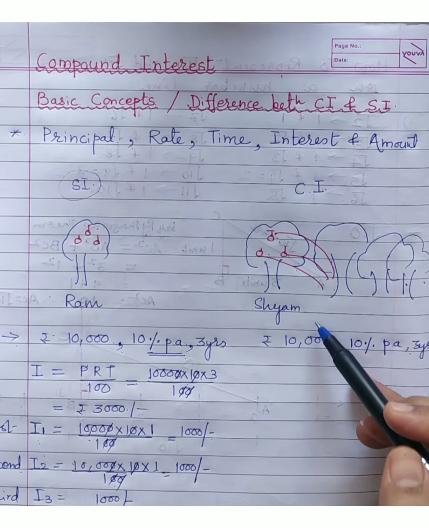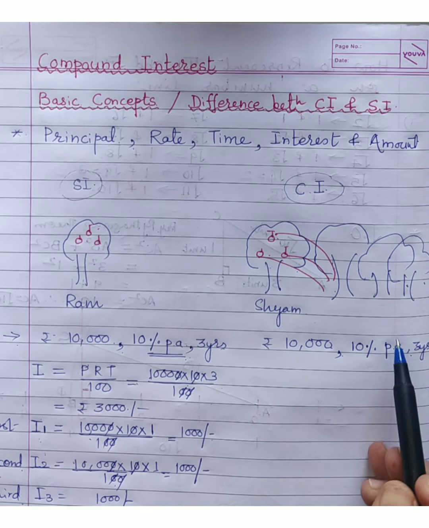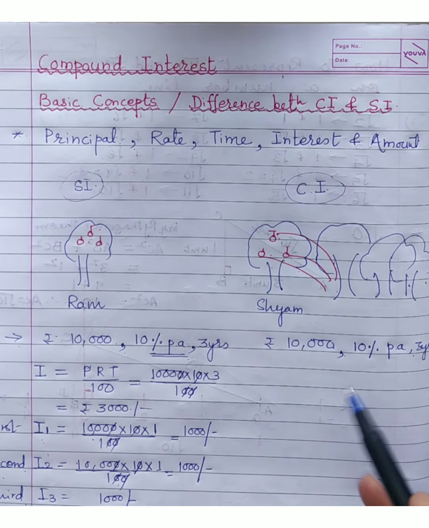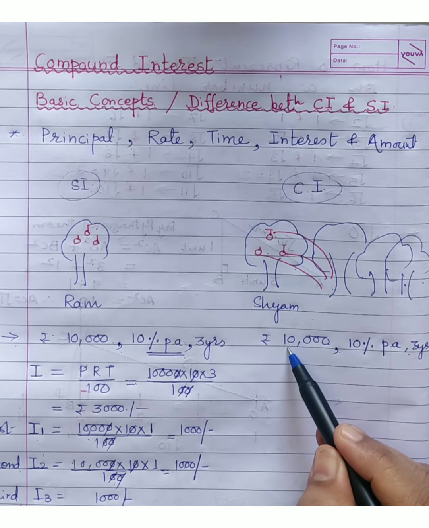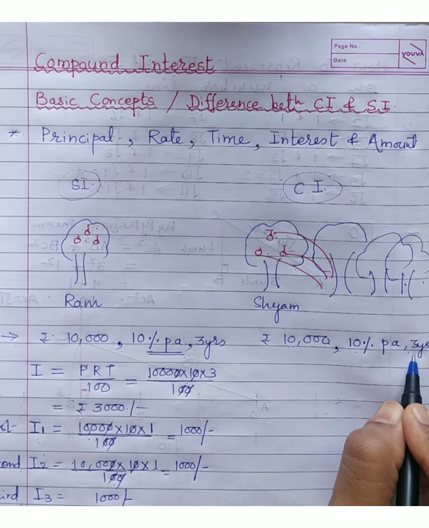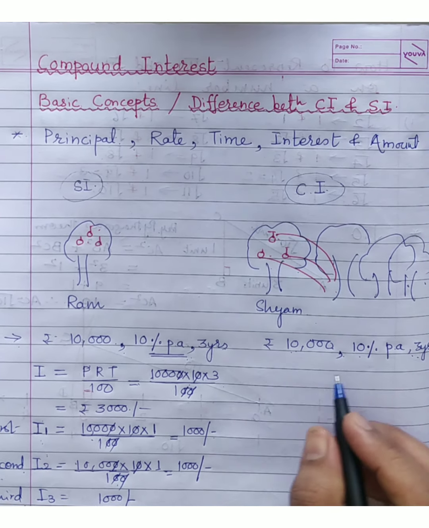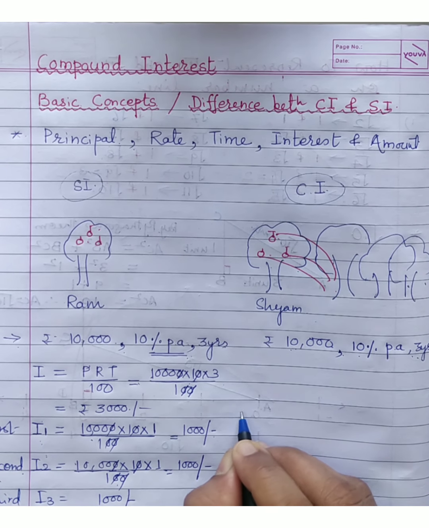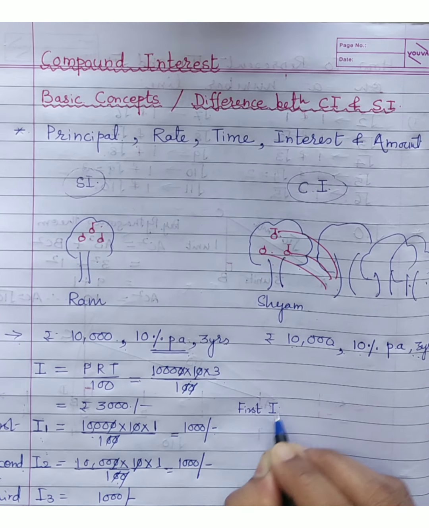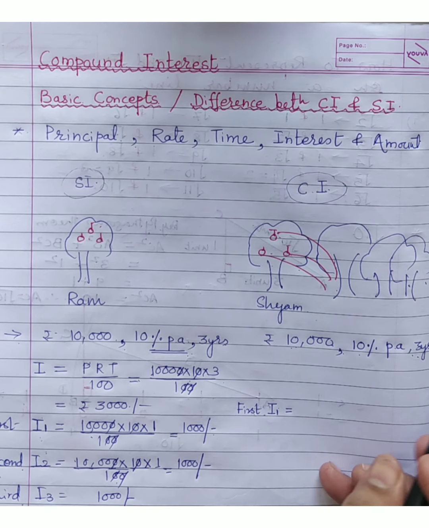Now in case of this person, he has invested it on compound interest. So in compound interest, as you have seen in the story, the principal for the first year is rupees 10,000. Rate and time here is 3 years, but I am calculating here for 1 year. There is a formula that we are going to go for afterwards. First let us understand. So here for the first year, how much is the interest obtained? Same formula, simple interest formula only, PRT upon 100.